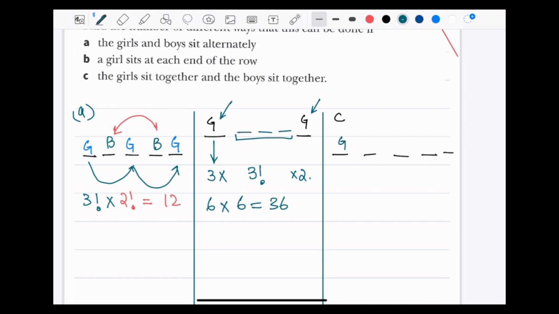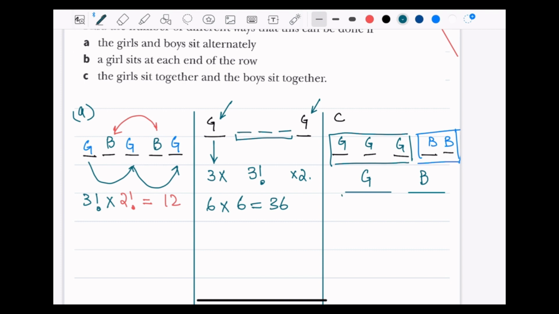So let's keep the 3 girls in one nutshell and the 2 boys in one block because they have to be together and the girls have to be together. So making a whole for girls and for boys. So I'll keep this block as G.